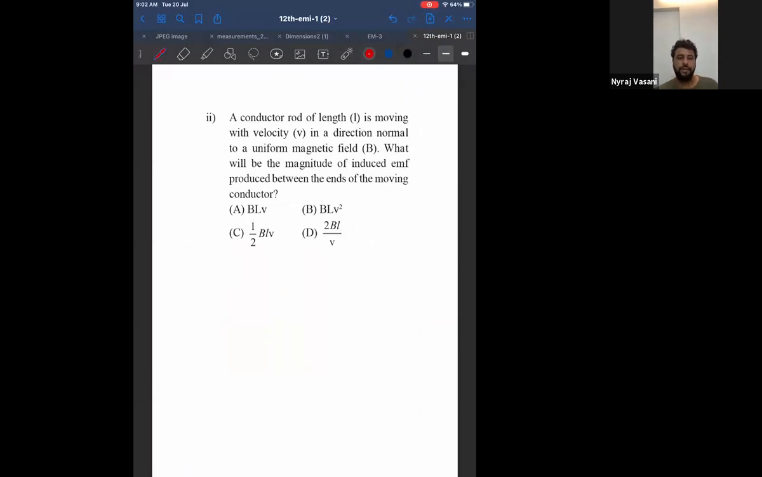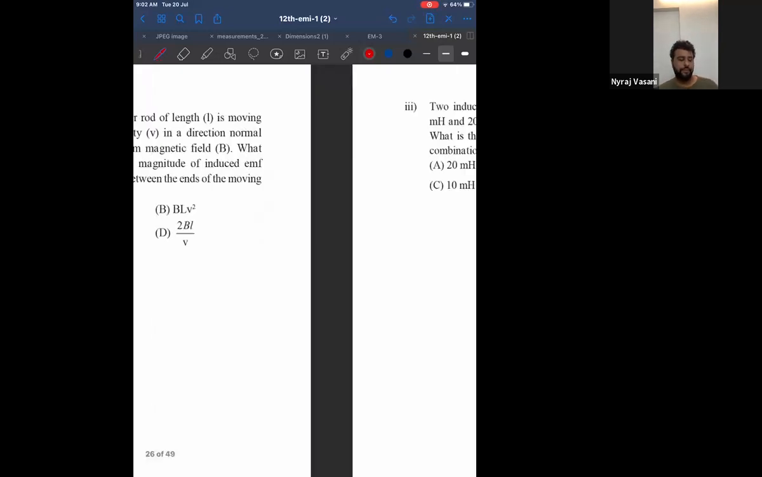You have just written the formula, right? Correct, Sakshi. Correct, Mohammed. Correct. So can I say the answer will be A, because it is the right formula itself? E is equal to BLV itself. Can I go to the next one? Answer is A. E is equal to BLV itself.